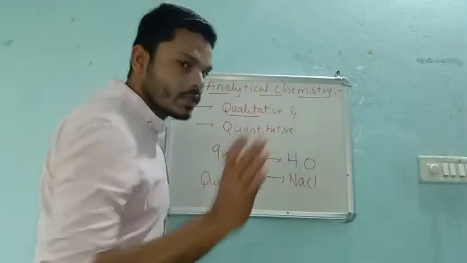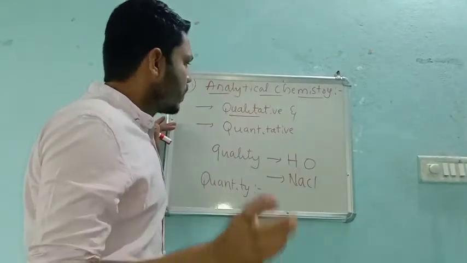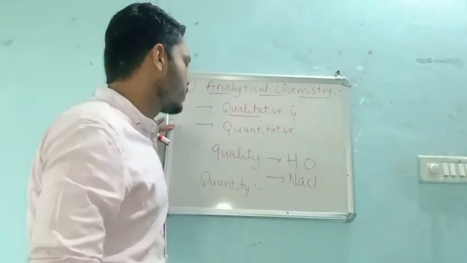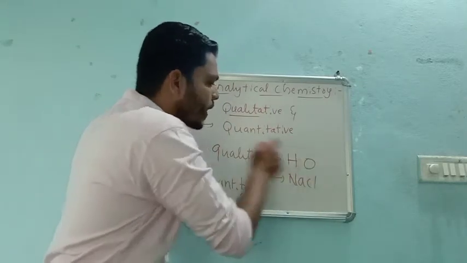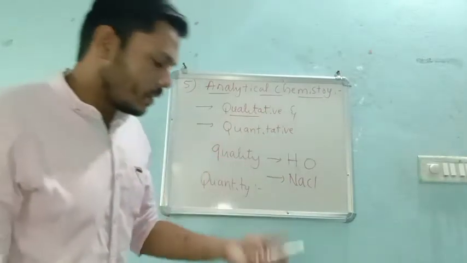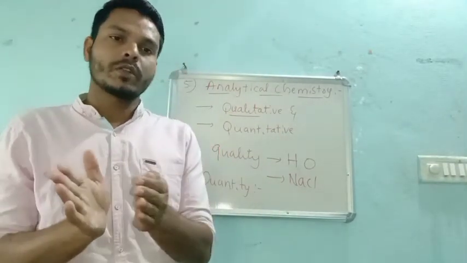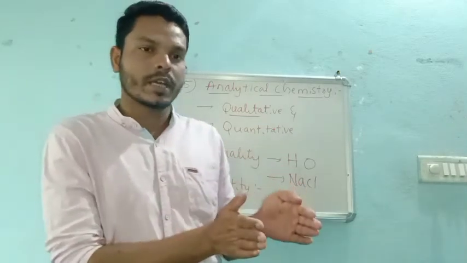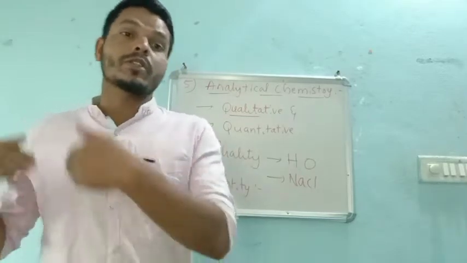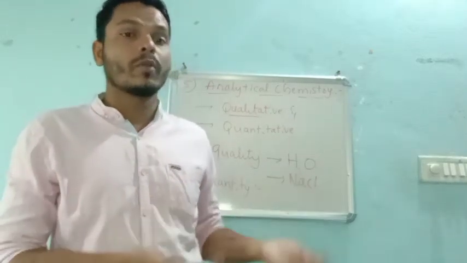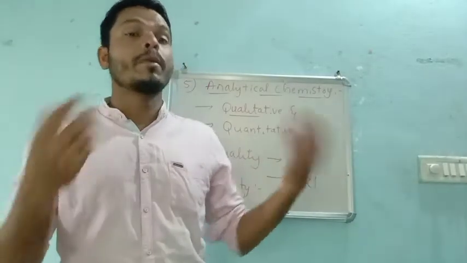And in the first year itself we have qualitative analysis. For your first year as well as your second year, the labs are based on qualitative analysis, right? We will give you simple salts. Simple means one positively charged species and one negatively charged species. If there is more than one positive and more than one negative, those salts are called complex salts or double salts.